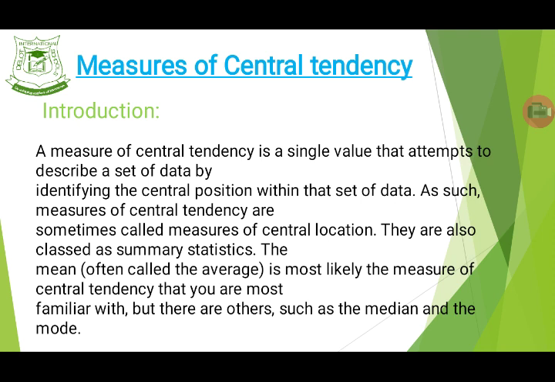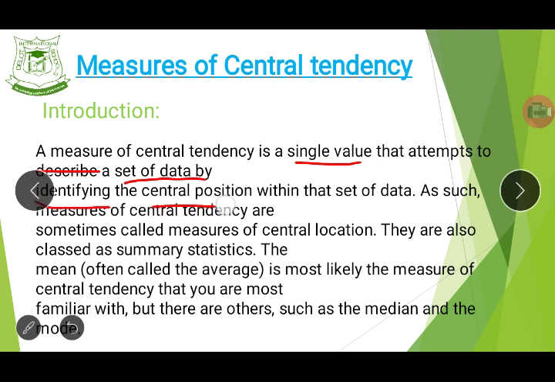So now, as such, measures of central tendency are sometimes called measures of central location. Like I explained, that's what they are meant for. I need you to take note of some very important things. It's a single value. From the first definition, it attempts to describe a set of data by identifying the central position within that set of data.